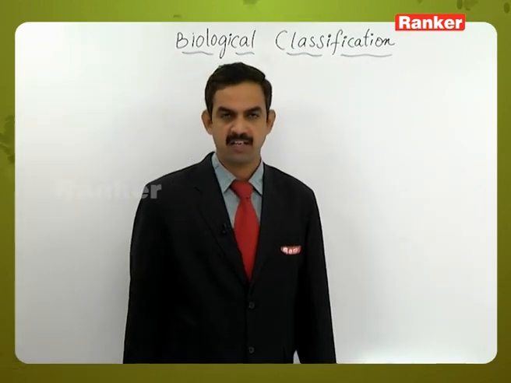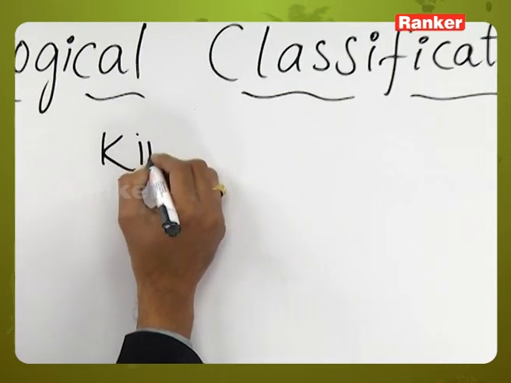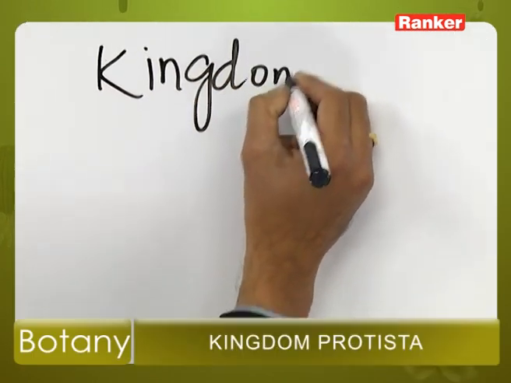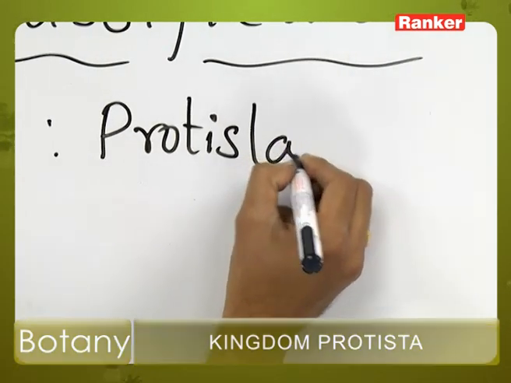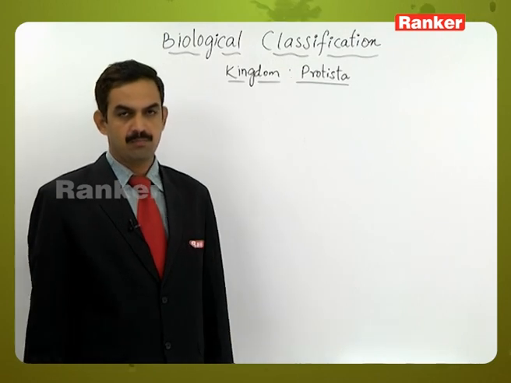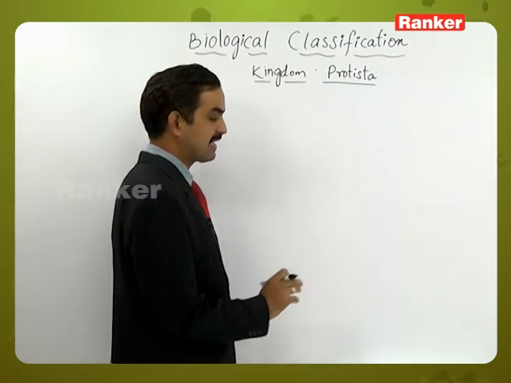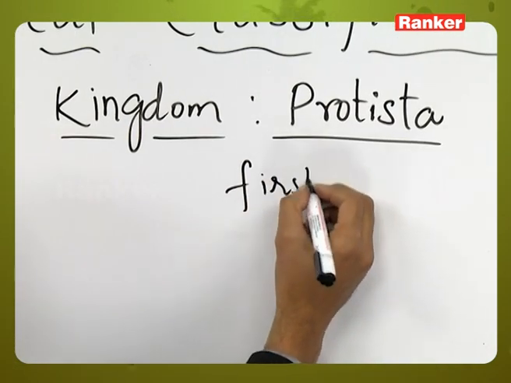In the 5 kingdom classification, the second kingdom is the Kingdom Protista. The word Protista was derived from the Greek language, which means "first of all."